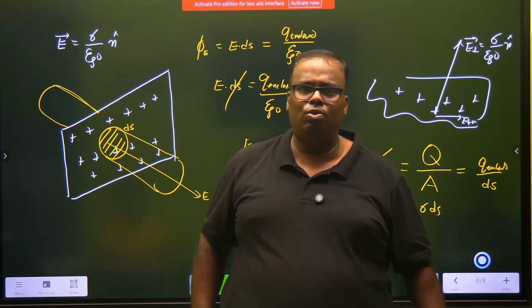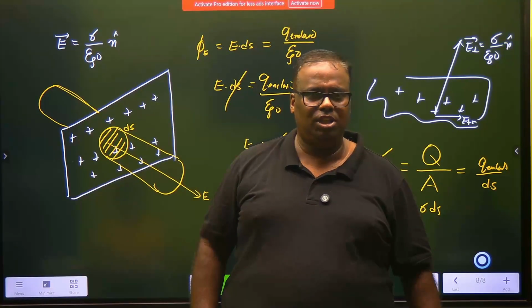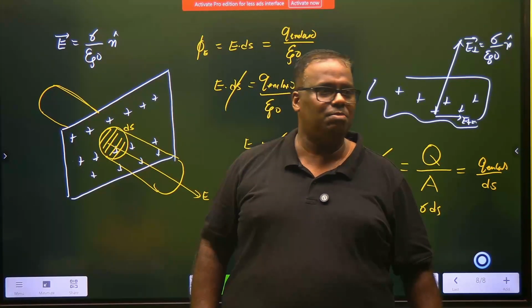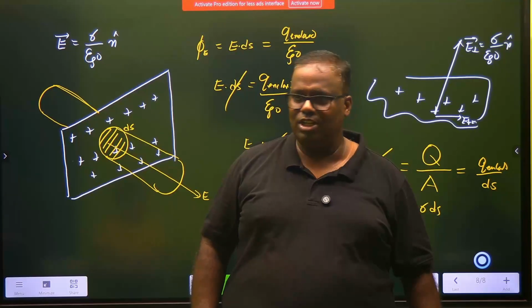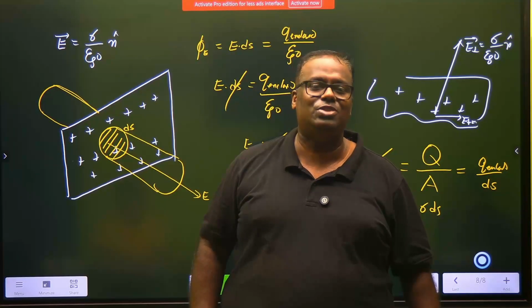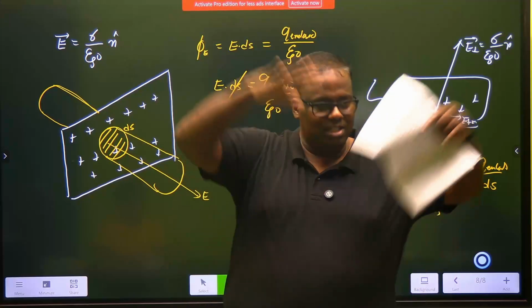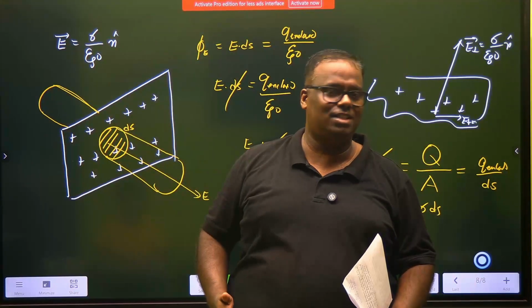Have you ever flown in a flight where there has been a thunderstorm? The flight is a metallic body. Why did you not get the shock? Because you are electrostatically shielded. You are inside a Faraday's cage.